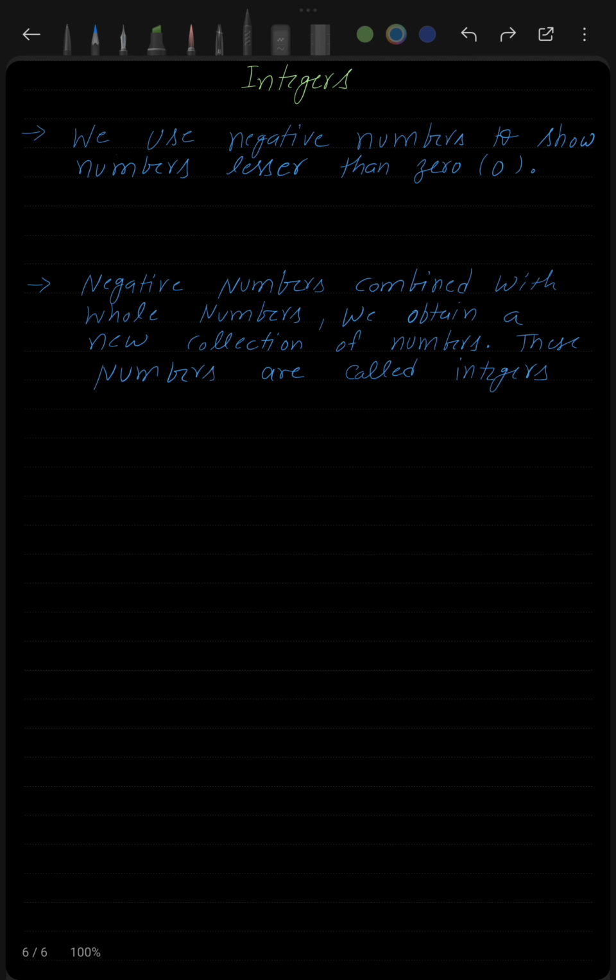Now when we combine the negative numbers with whole numbers, we obtain a new collection of numbers, and this new collection of numbers is known as integers. So if you put negative numbers plus whole numbers, then you will get a new collection, and this collection is known as integers. Now here are a few examples of integers. So you can see that all of these numbers are whole numbers 0, 1, 2, 3, 4, and so on.